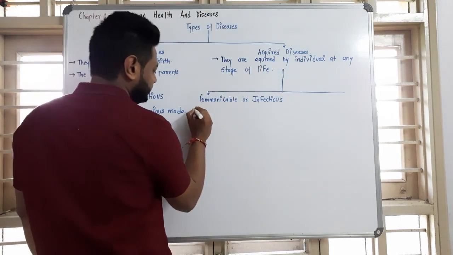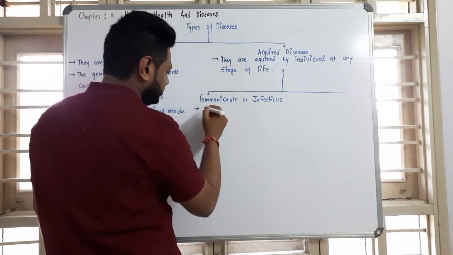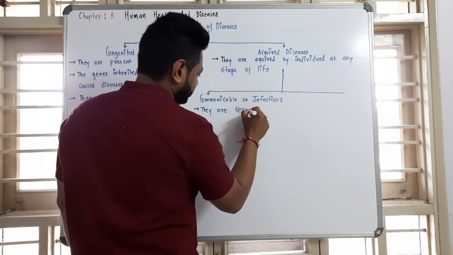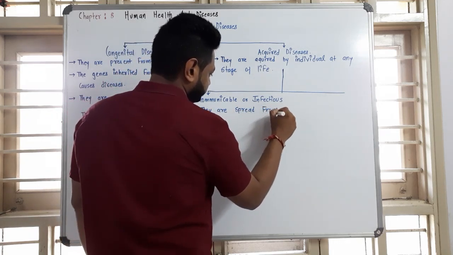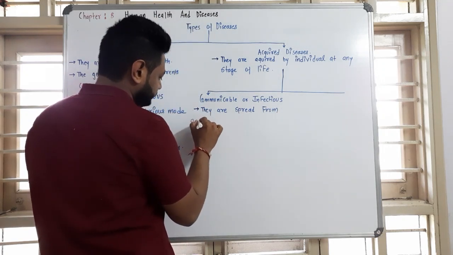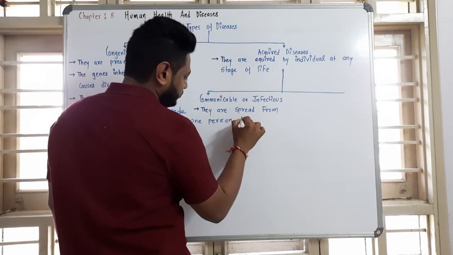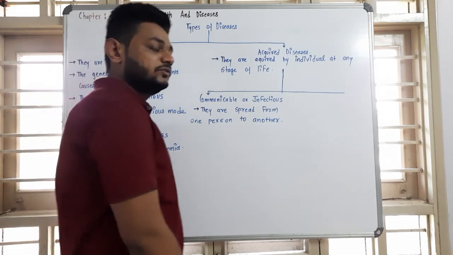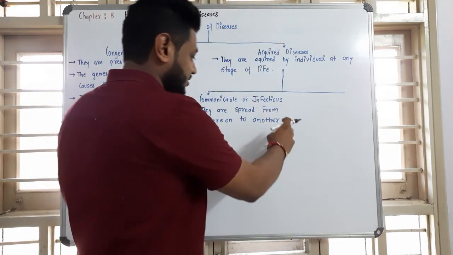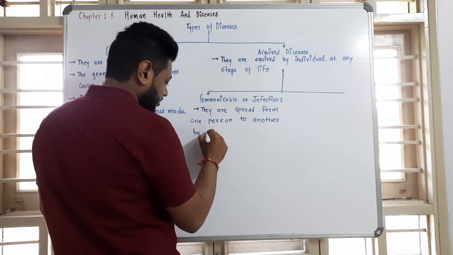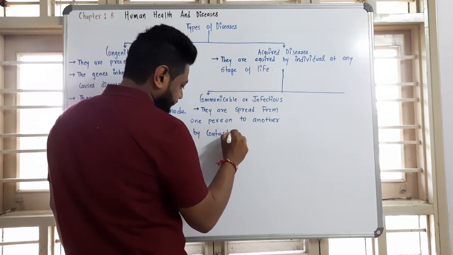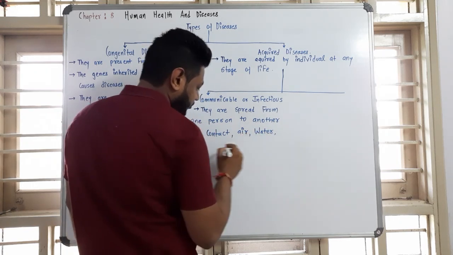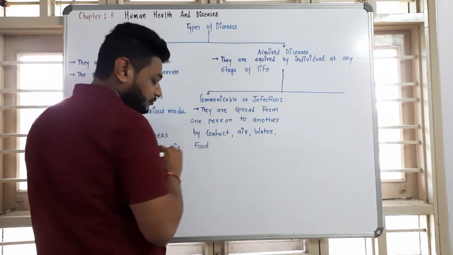Communicable diseases are spread from one person to another by contact, air, water, food.